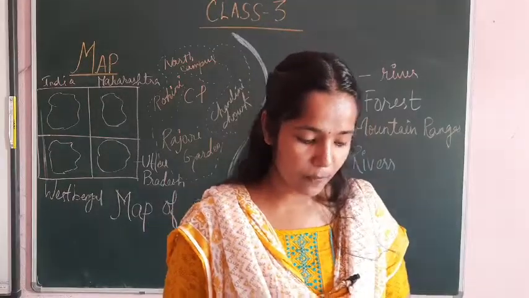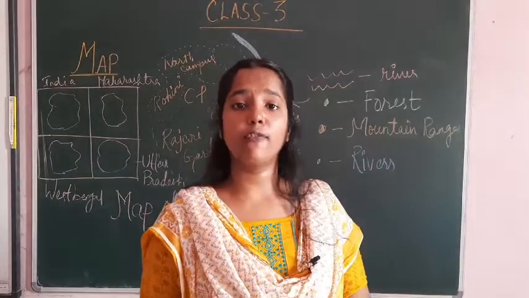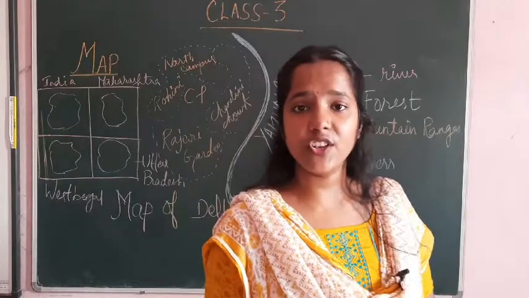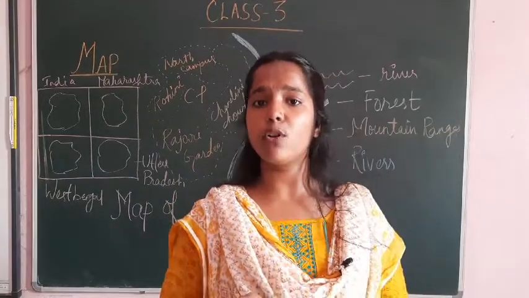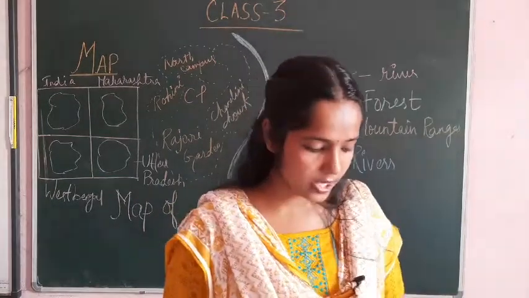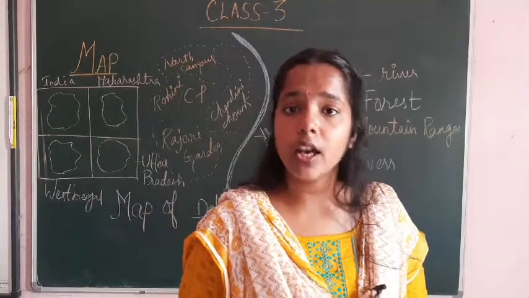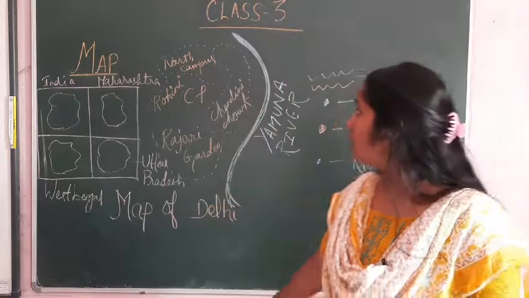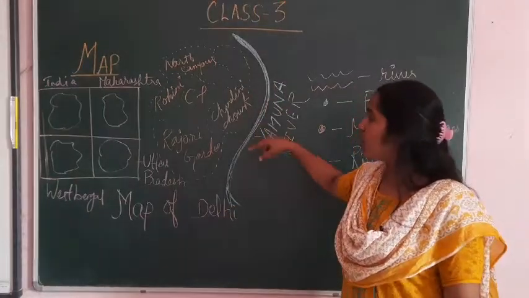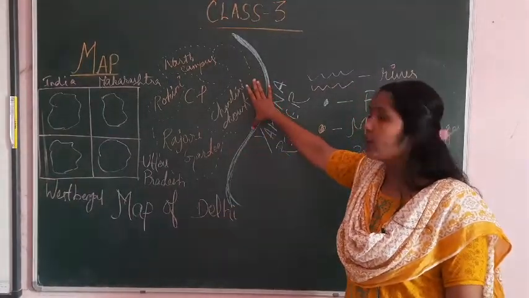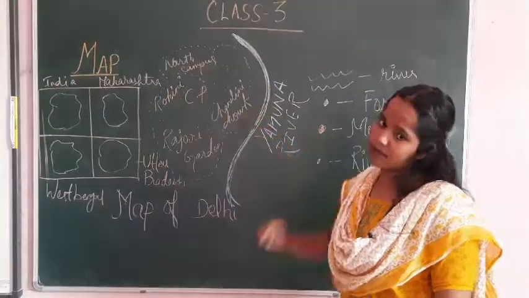A rough drawing of a place is called a sketch. A rough drawing of any location is called a sketch. When we do a random drawing, it's called a sketch. After that, a map is a drawing of a particular area to represent that place. As I have drawn here, this is a map of a particular place, and this is a random drawing of a particular place.